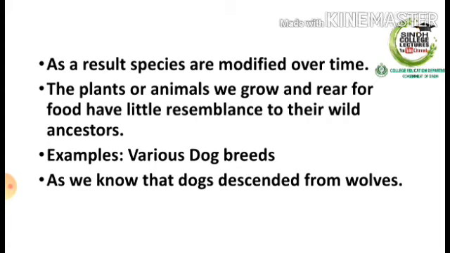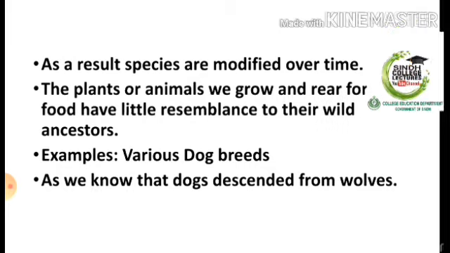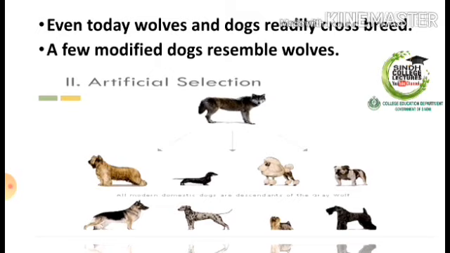Now, look at this video of the wolf. As we closely observe this wolf, it seems to be very different from the dog. Thousands of years ago, the dog descended from this type of wolf ancestor. This is a domestic dog breed. You see how it is very different from its ancestor, the wolf.